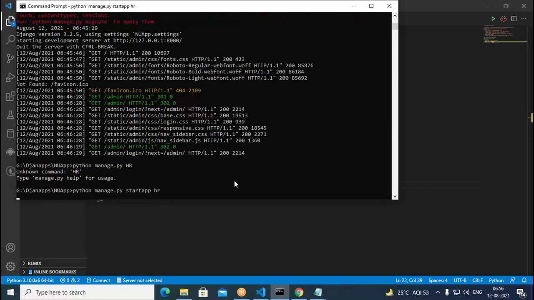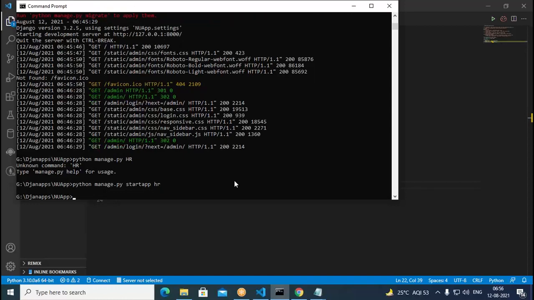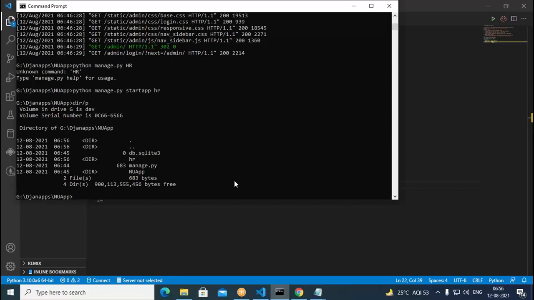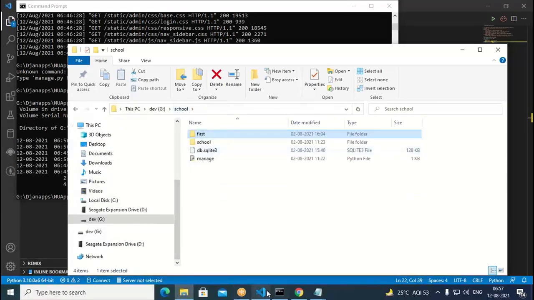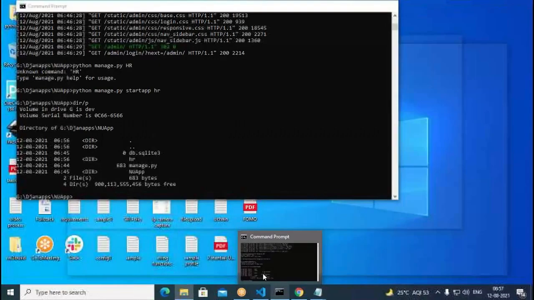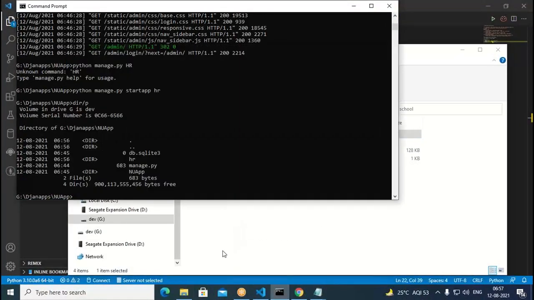In the NUAPP, when you type dir/p, you can find here one HR. So HR is what exactly? It's a new application we are creating. Whenever we go with the NUAPP, in that we created here another application called HR. So the NUAPP is a project, in that we added one HR application.